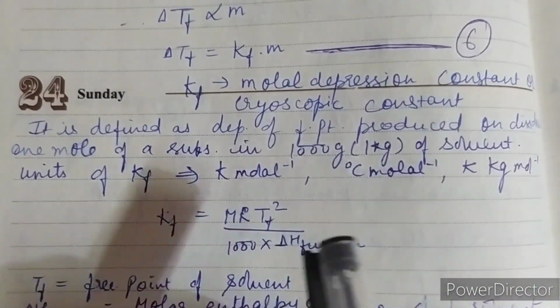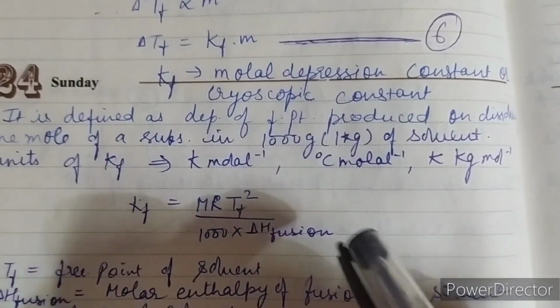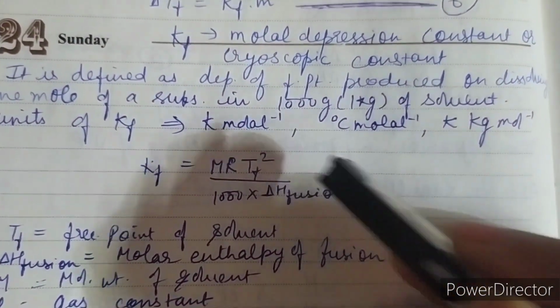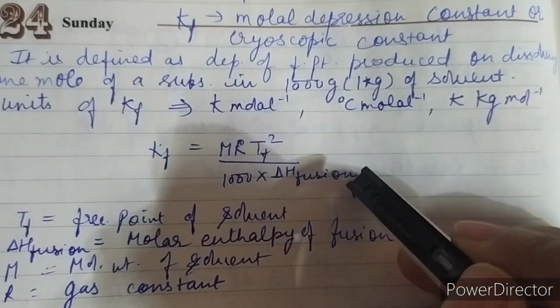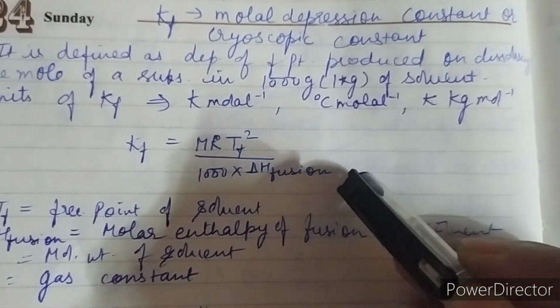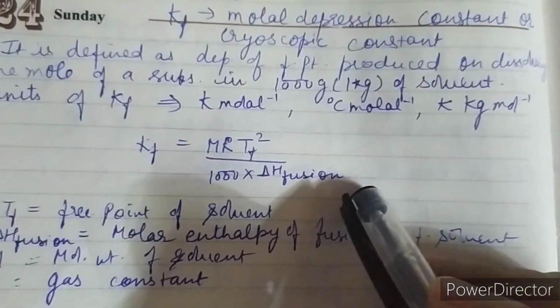Kf is also similar to that of Kb, but here the difference is that Tb is replaced by Tf, that is the freezing point of solvent, and del H fusion is here instead of del H evaporation, that is the molar enthalpy of fusion of the solvent.